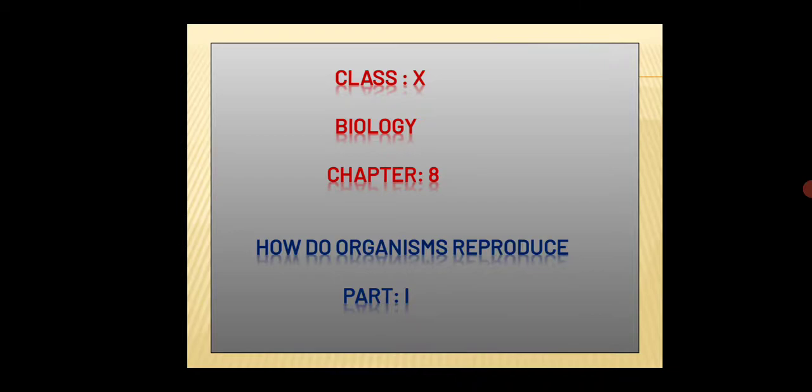Before starting this class, you must know one thing, that we have already completed chapter 6 and chapter 7 from your class 10 biology syllabus. Chapter 6 was Life Processes and chapter 7 was Control and Coordination. So this is your chapter 8 and the name of the chapter is How Do Organisms Reproduce.